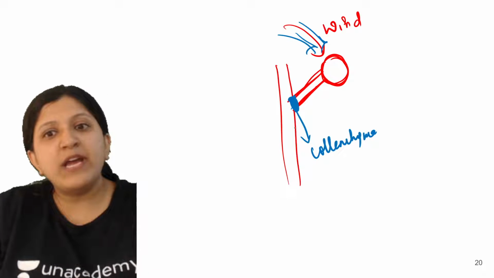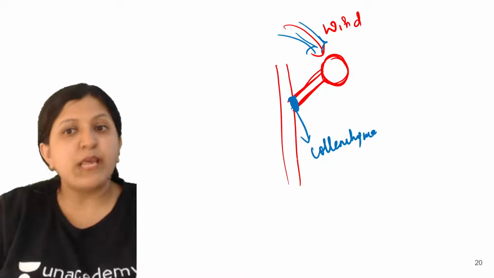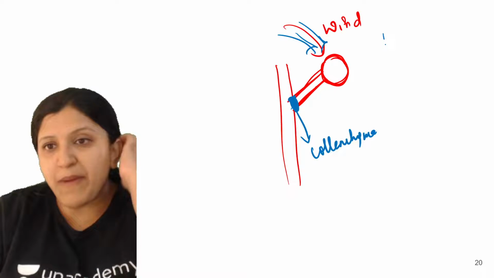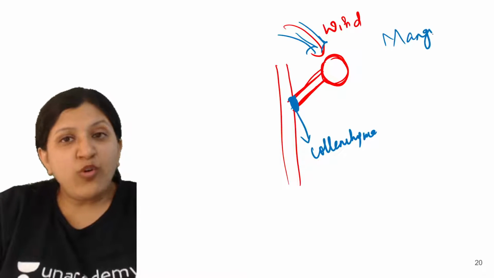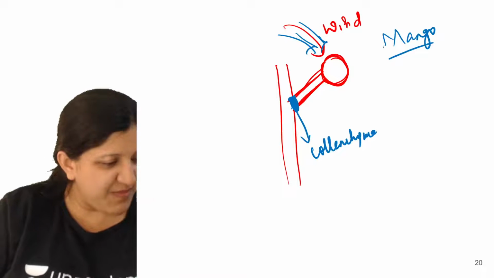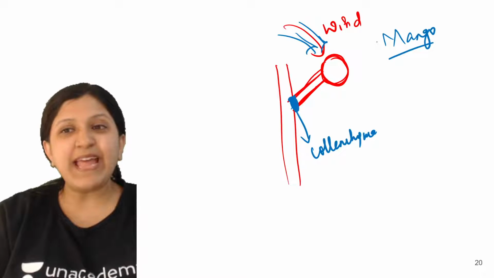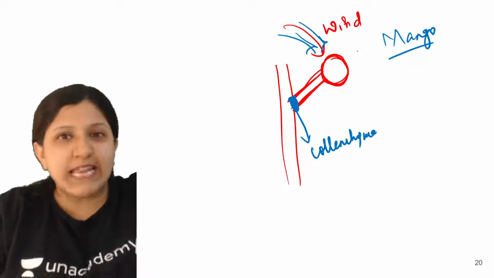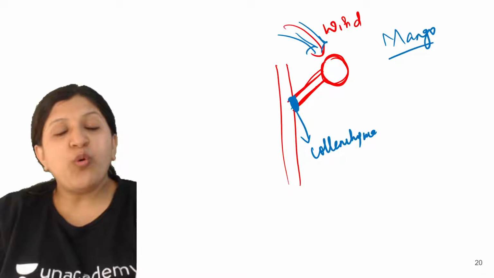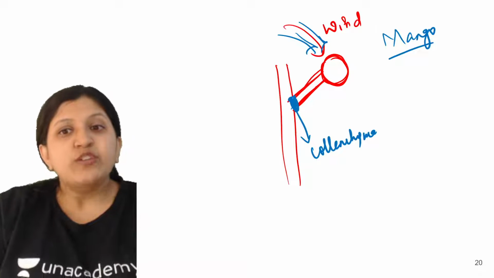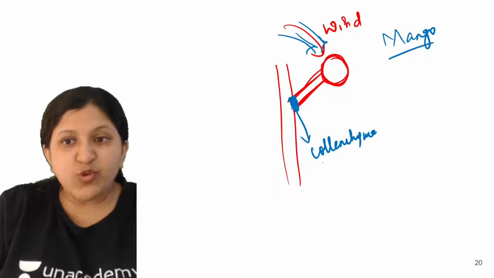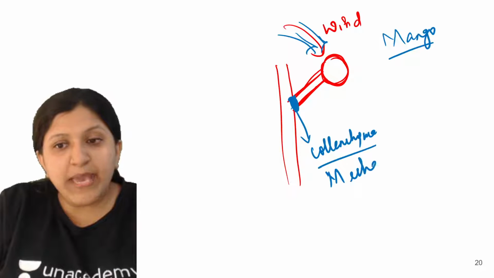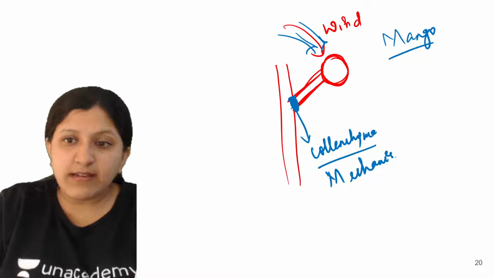Only if it is too much and it has lost its flexibility will it fall. Let's take the example of a mango tree itself. The raw mango does not fall easily, they keep on oscillating, they keep on moving. Only when there is too much wind will it lose its flexibility. So this collenchyma is present over here, which is providing mechanical strength or mechanical support.